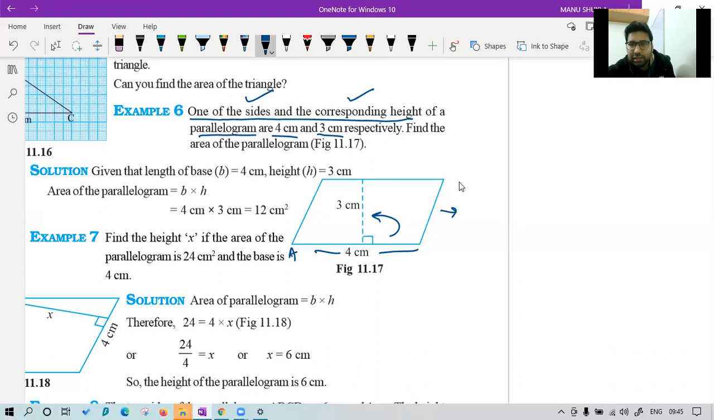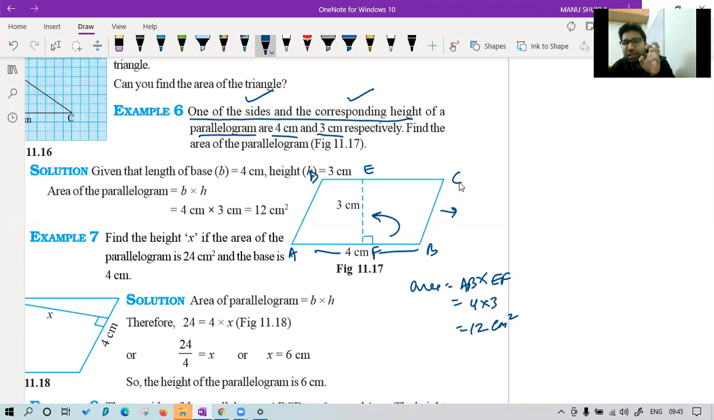If I name it as ABCD, and this is E, let me call it F, then area is given by AB into EF. That is 4 into 3. That is 12 centimeter square. This is the answer. I hope this is clear to everyone.